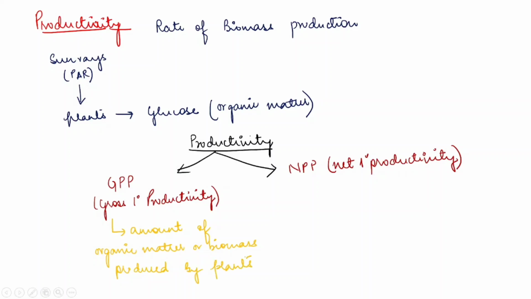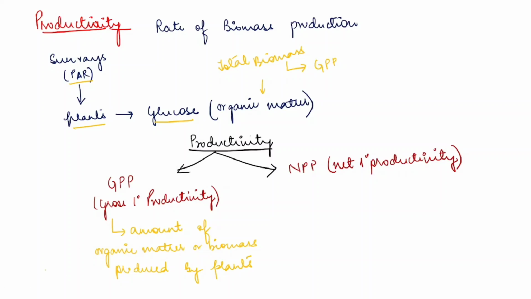We call it gross primary productivity. So if you come back to this diagram, the sun rays are absorbed by plants and they produce glucose. This total biomass or total glucose produced by plants is what we call the gross primary productivity.